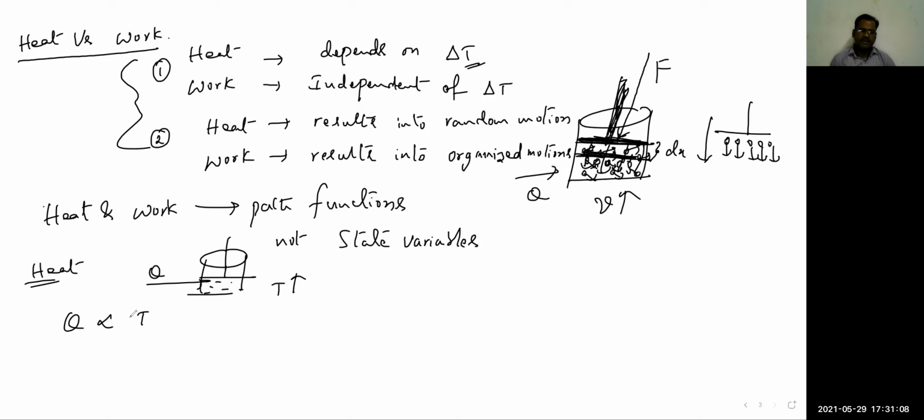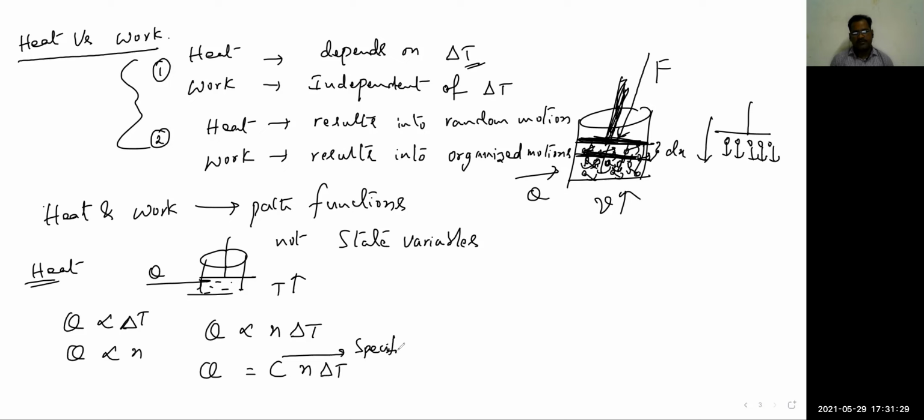It depends upon the change in temperature and the number of moles of the gas. So Q is proportional to n and delta T, and this proportionality constant C is called specific heat.